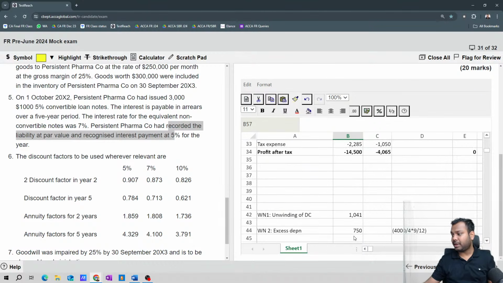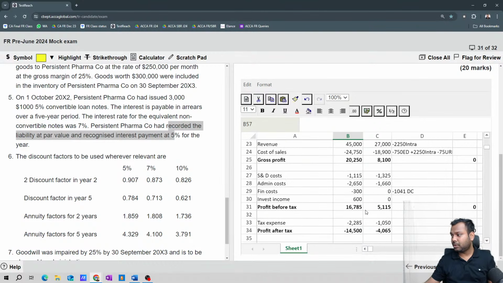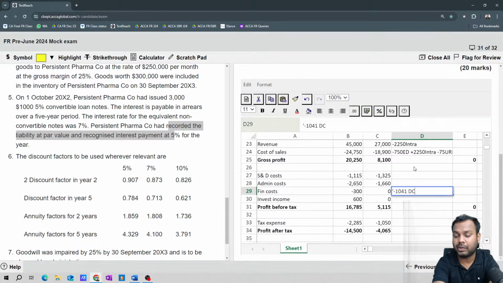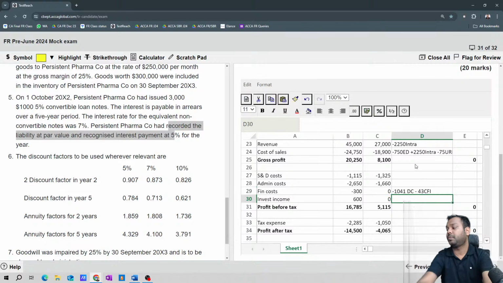So let's recognize that 43. Okay, 43 minus. We have to increase finance cost, means I will do minus, because 7% is the rate of interest, Harshita. 43 is okay, compound financial instrument.